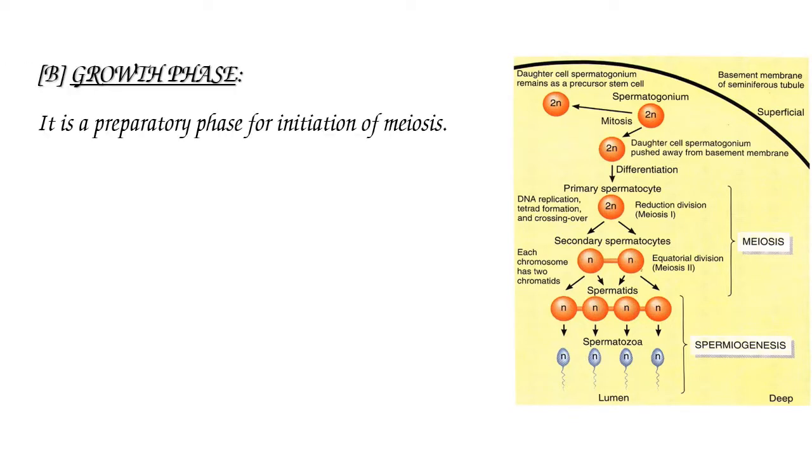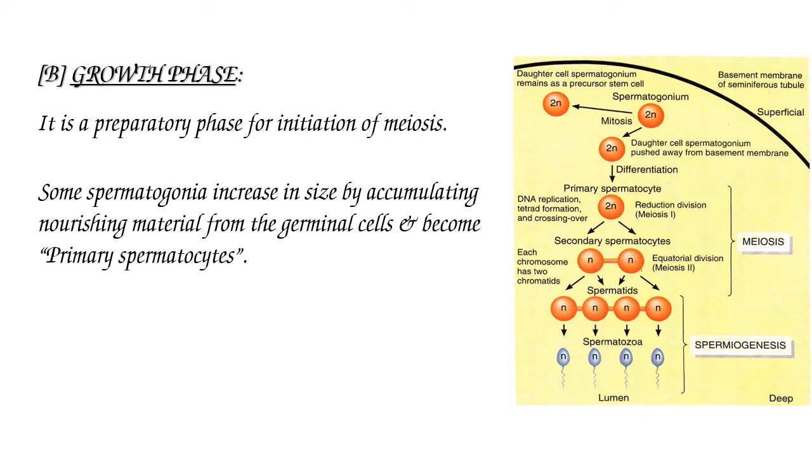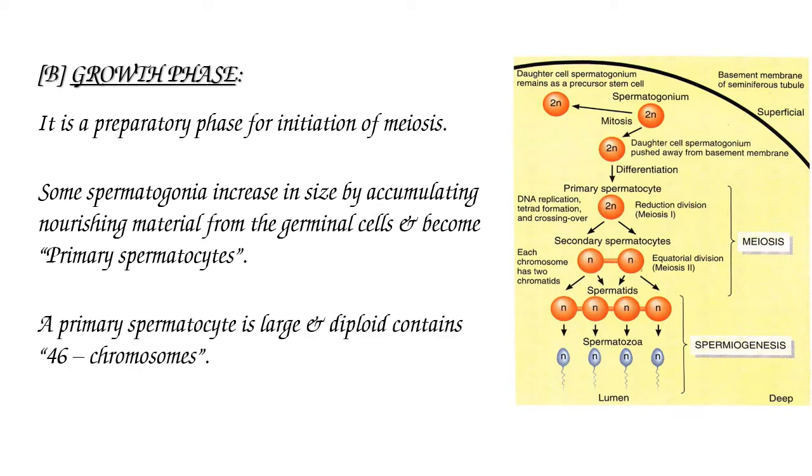The second stage in spermatogenesis is the growth phase. The growth phase is a preparatory phase for initiation of meiosis. Some spermatogonia increase in size by accumulating nourishing material from the germinal cells and become primary spermatocytes. A primary spermatocyte is large and diploid, containing 46 chromosomes.